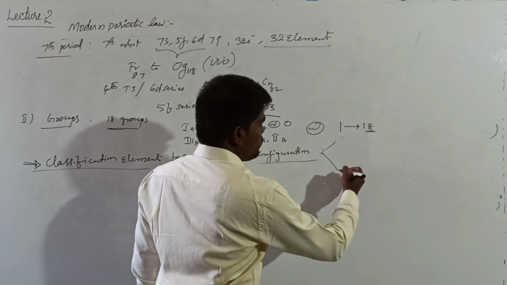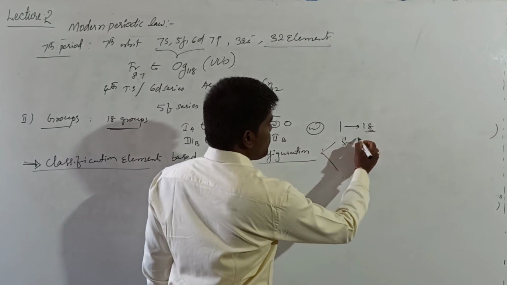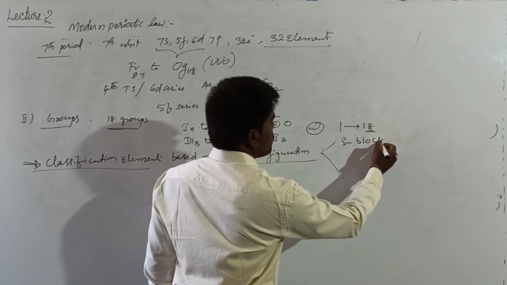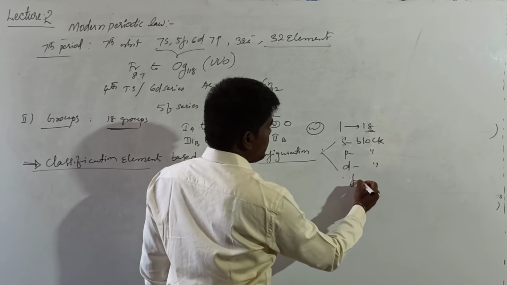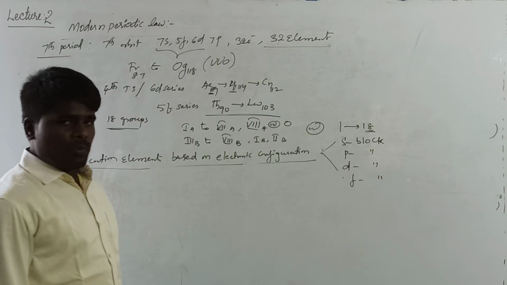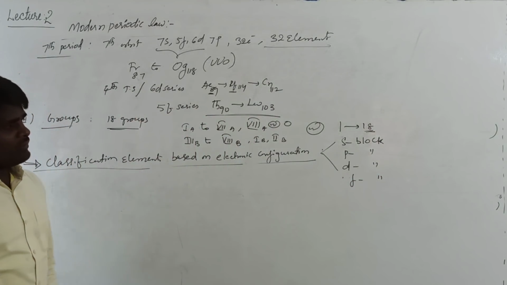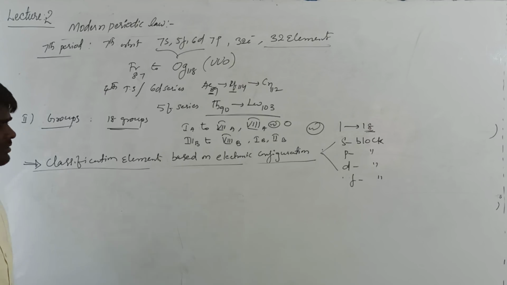Elements can be classified into 4 blocks: s block, p block, d block and f block. There are 4 blocks based on the electronic configuration of elements. We will discuss these blocks one by one.